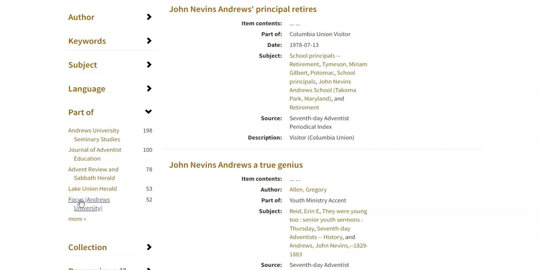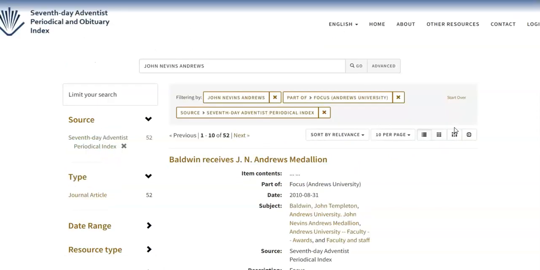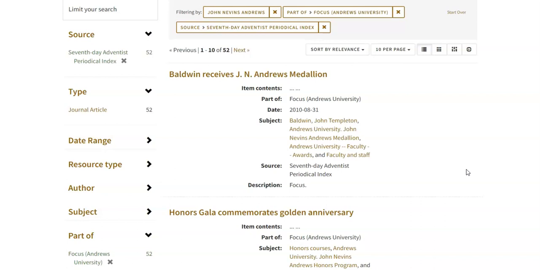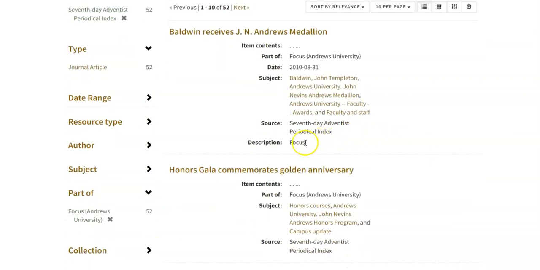And this way I have reduced my results to only 52. I know that they are articles, not obituaries, and I know that they appear in Focus magazine.